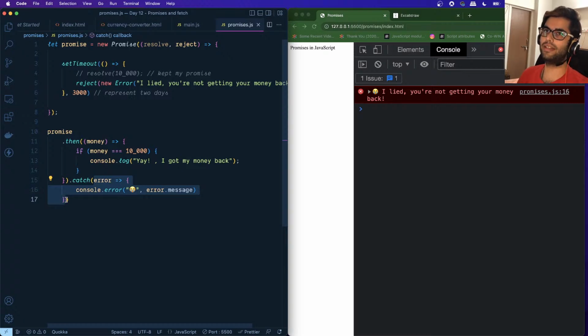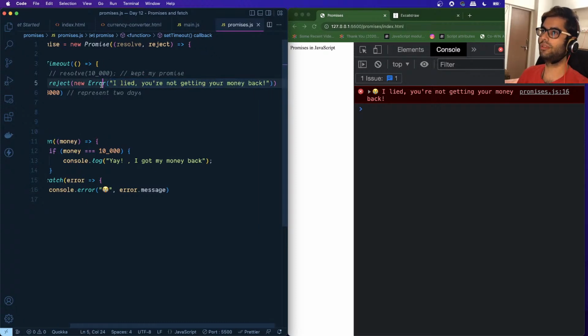Whenever we want to catch any errors or issues, we write that piece of code inside the catch block. We are printing this crying emoji, and then we are reading the message from the error object. Whatever is passed to the constructor is available as a property called message on this object. That is why we are seeing this message on the console.